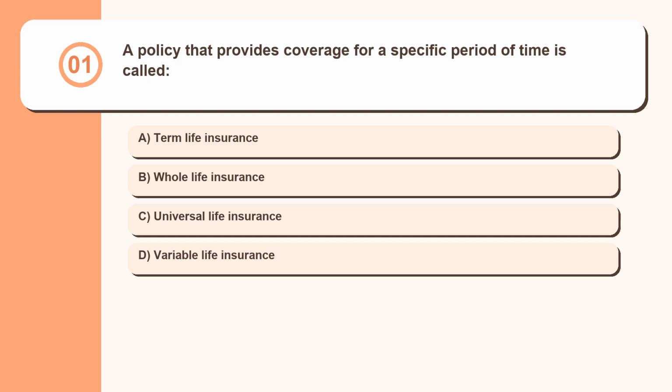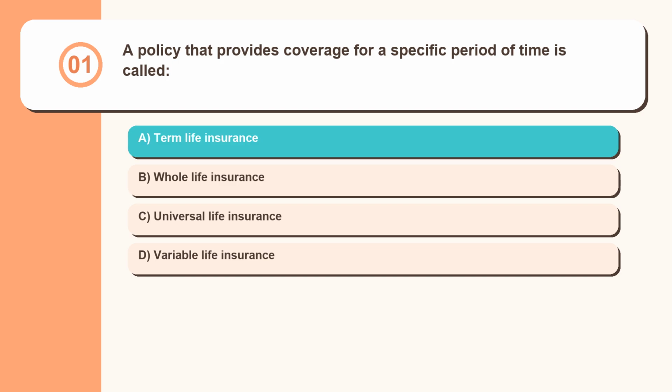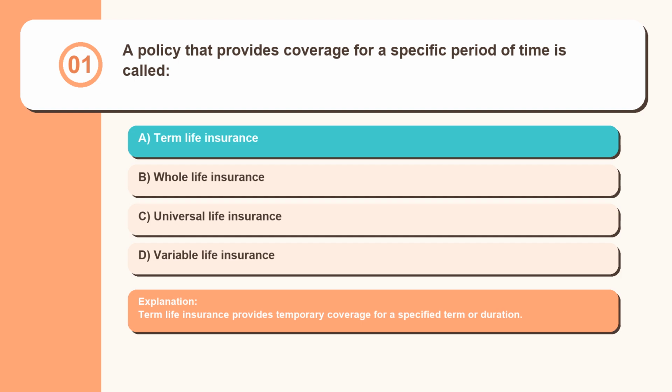Question 1. A policy that provides coverage for a specific period of time is called term life insurance, whole life insurance, universal life insurance, variable life insurance. Term life insurance provides temporary coverage for a specified term or duration.